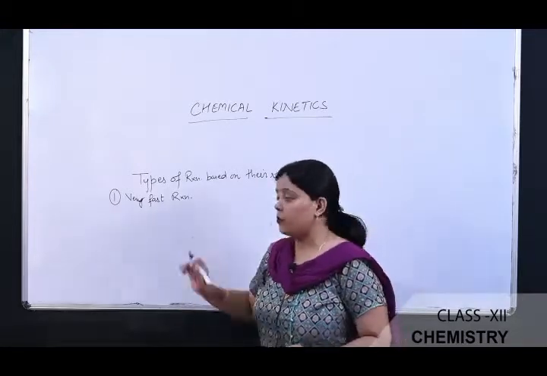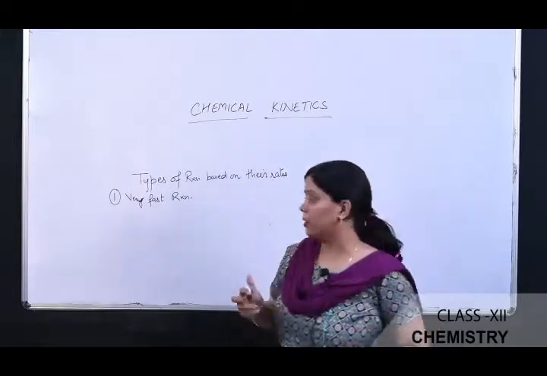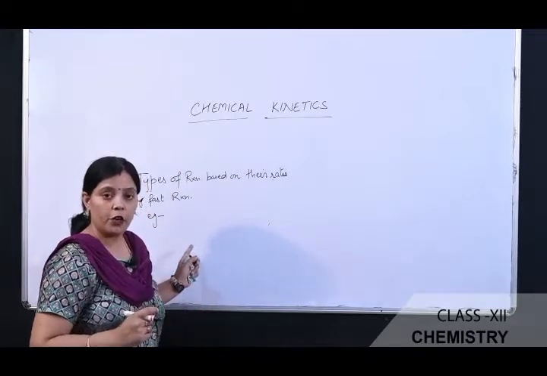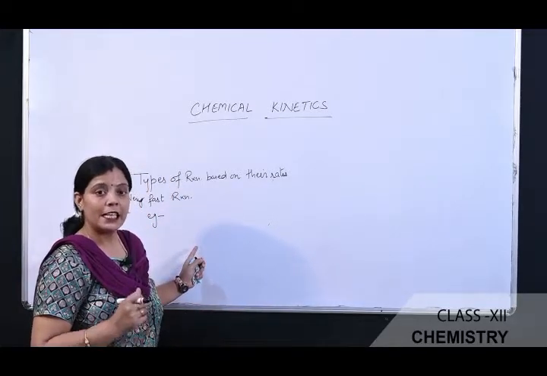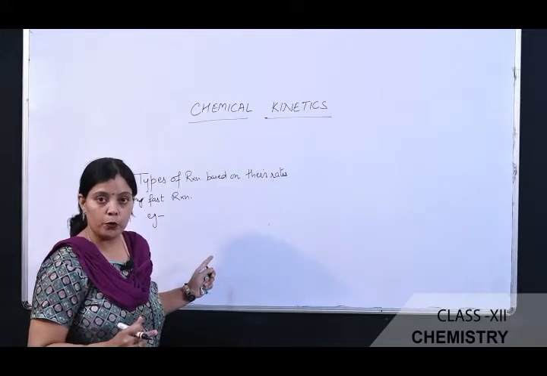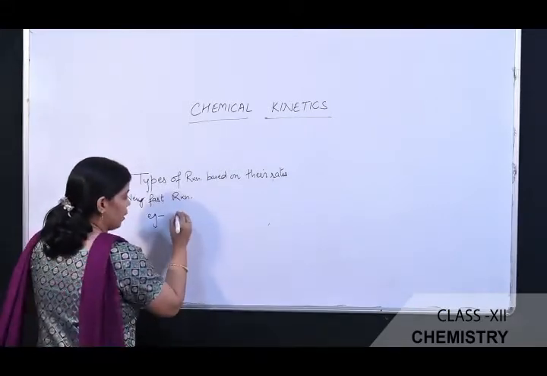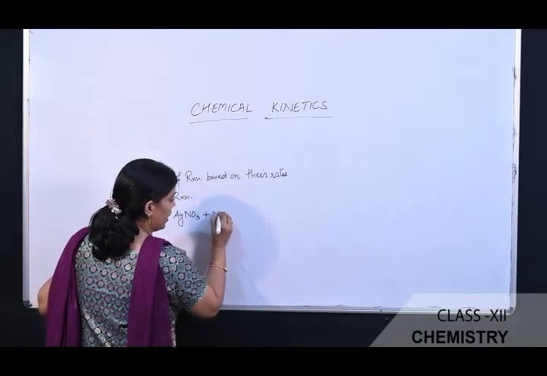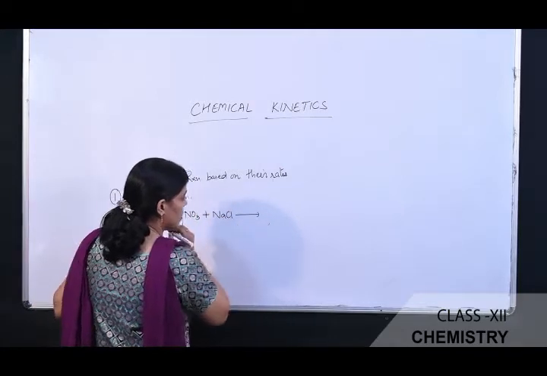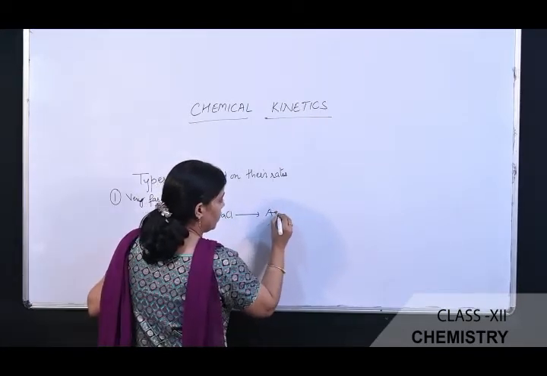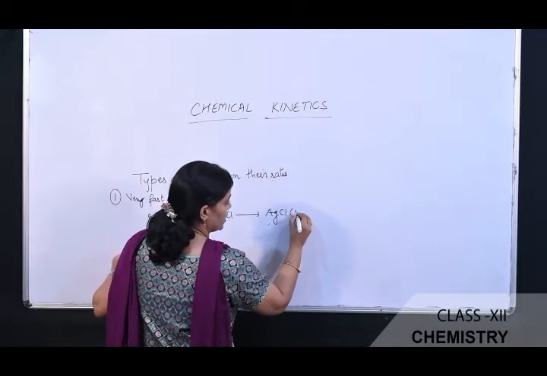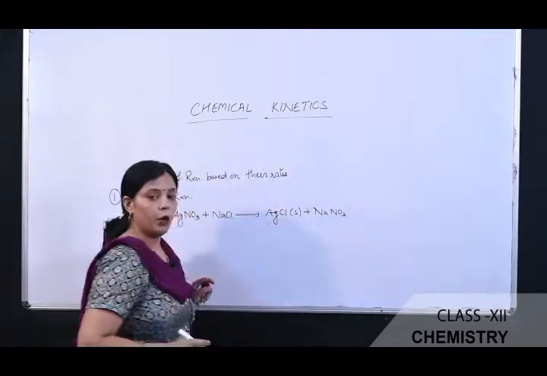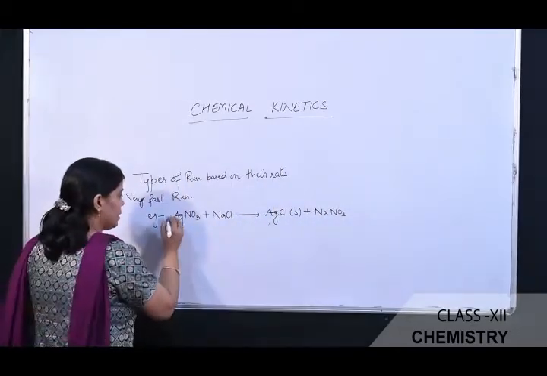I am going to explain this with the help of an example. The first example is the precipitation of AgCl, by the addition of silver nitrate into an aqueous solution of sodium chloride. When the aqueous solution of silver nitrate, AgNO3, is combined with NaCl, it results in the formation of silver chloride, and the silver chloride is precipitated along with the liberation of sodium nitrate. This is an example of a very fast reaction.